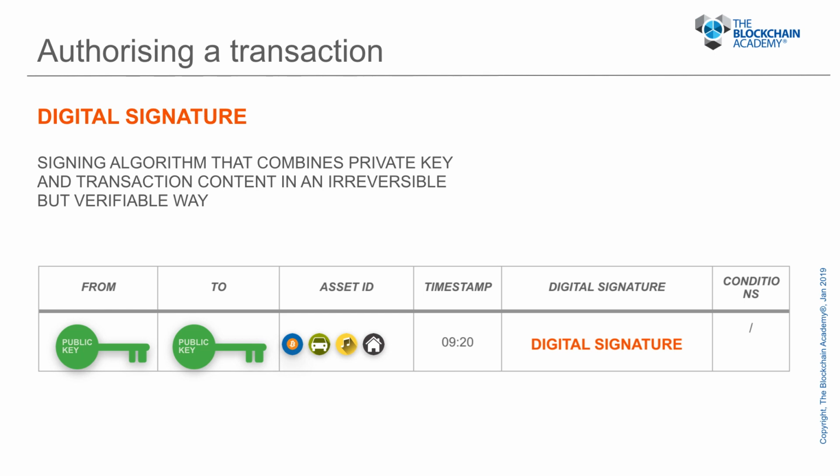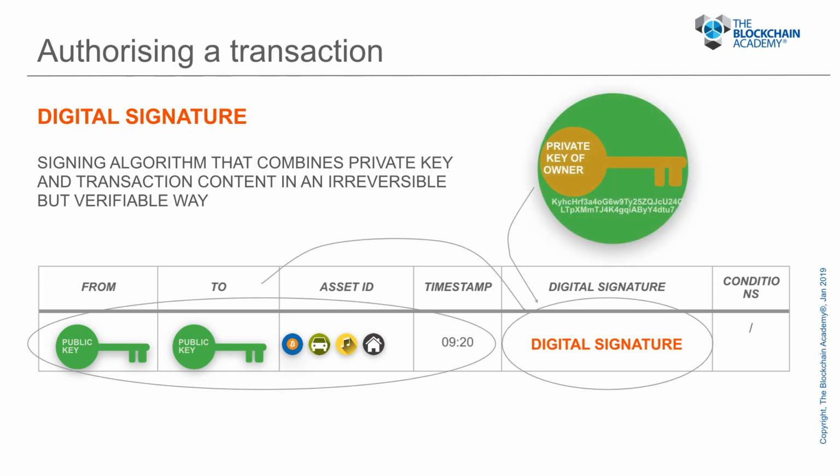And to generate that digital signature, a signing algorithm uses two inputs: the private key of the initiating party and the content of the transaction itself. As the content of the transaction is never the same, a consequence is that a digital signature is unique for each transaction and can't be copied between transactions.